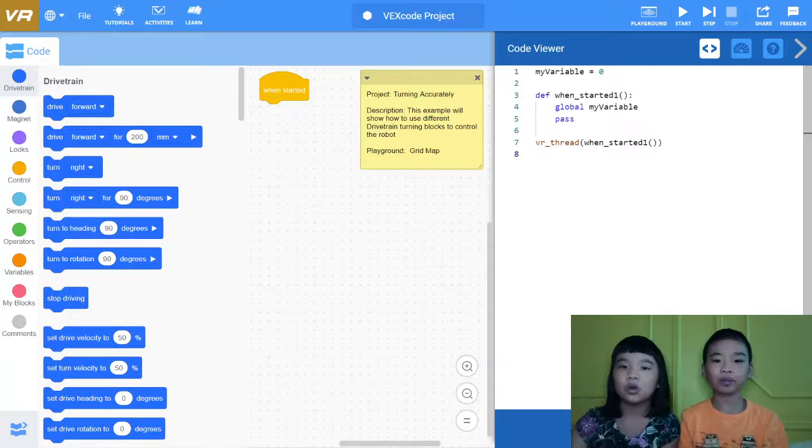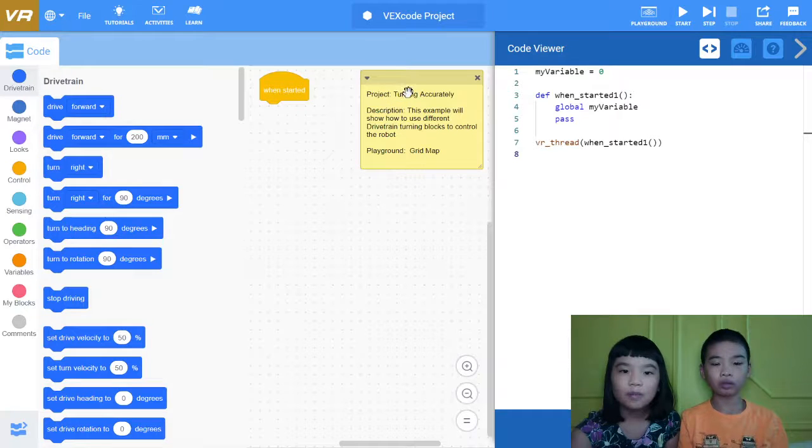Today we're in VEXcode. So here it says Code Viewer. This is in Python. This video is going to be about turning accurately. Description: this example will show how to use different drivetrain turning blocks to control the robot playground grid map.